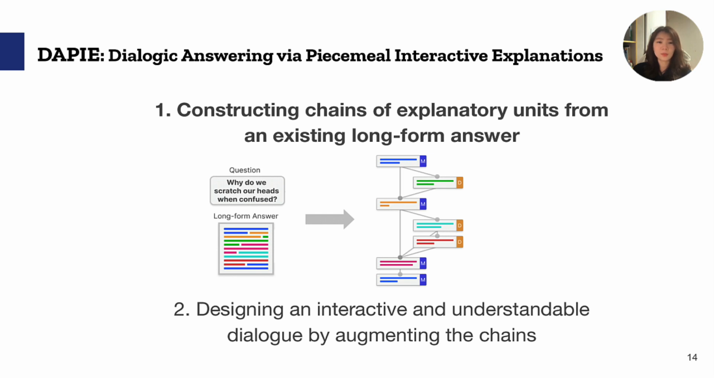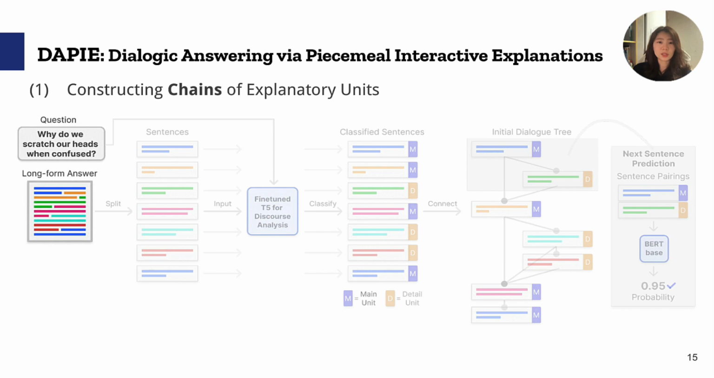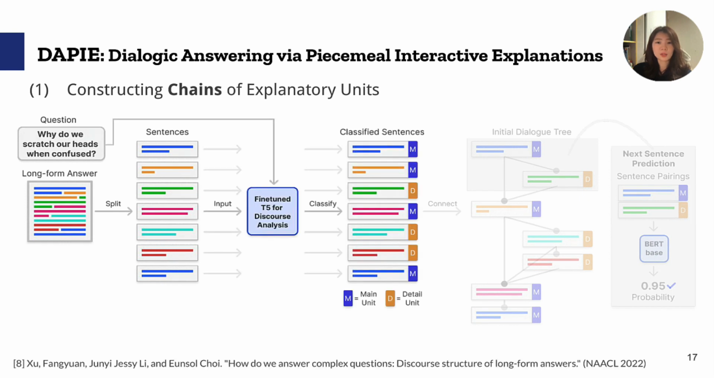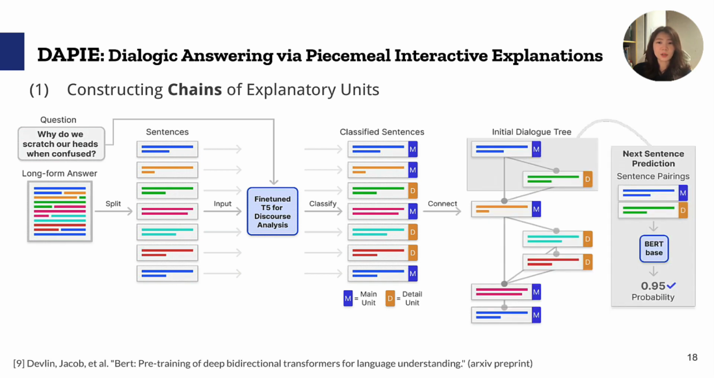We compose the first process of the pipeline as our guideline recommends: decomposing, identifying relevant units and relations, connecting the units. First, we started from an existing long-form question-answer pair. Our pipeline splits a long-form answer into sentences and judges their relevance to a given question to identify what is important or auxiliary information with a T5-based discourse analyzer. Here, M means main unit, D means detailed unit. Then, the sentences are connected to each other according to their pairwise relevance score in order to form a tree dialogue structure. Relevance score is computed through next sentence prediction by BERT model.